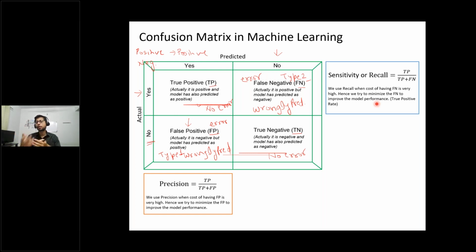Where the impact of a false negative is very high, you should minimize the false negative. Getting the point? Coming to precision.